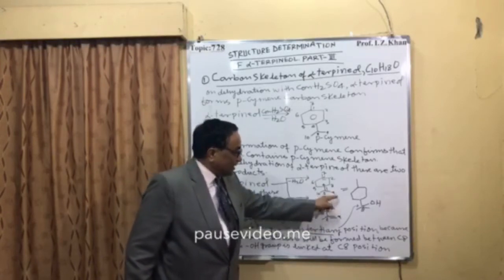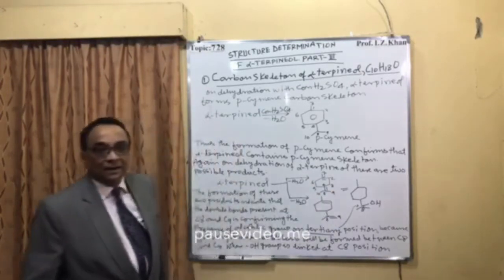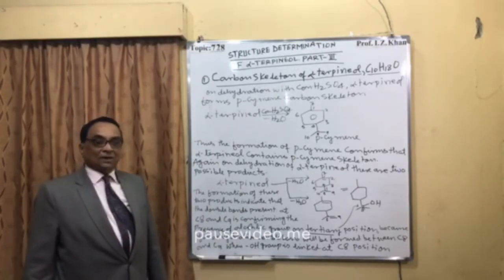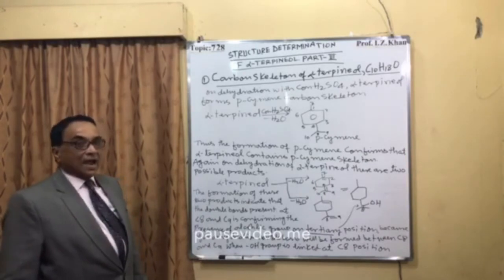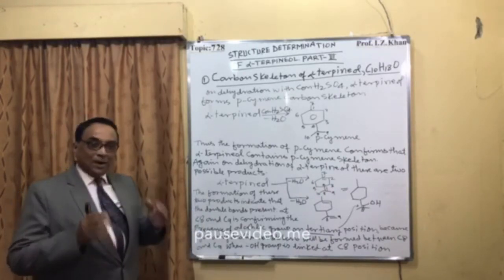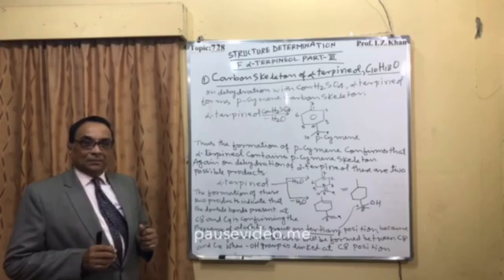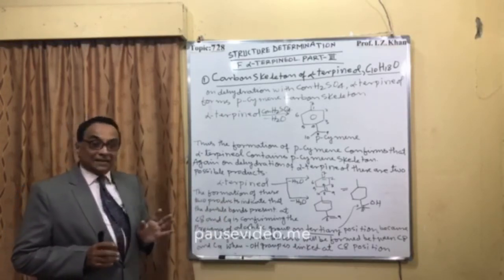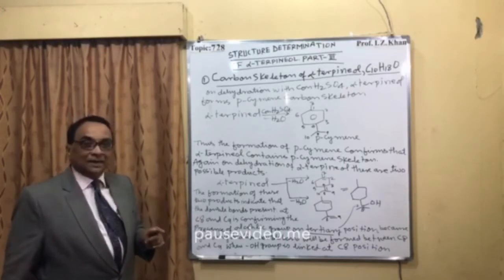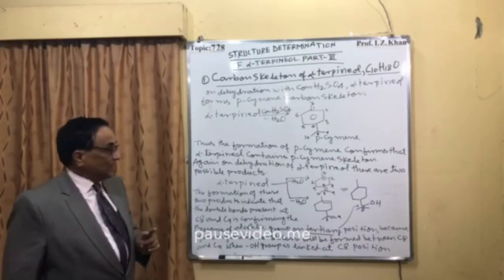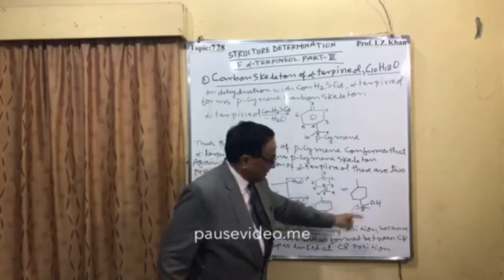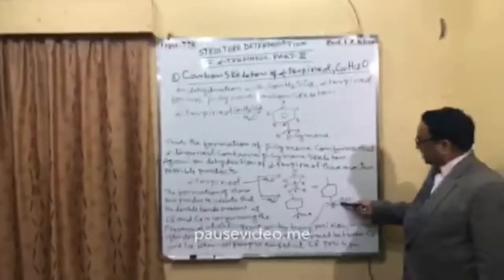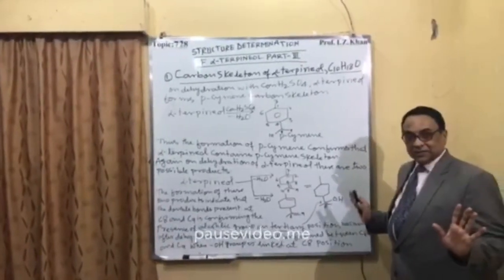So carbon 9 is involved in the formation of the double bond after removal of water in presence of the dehydrating agent. Once the double bond forms between carbon 8 and carbon 9, and between carbon 8 and carbon 4, it means carbon 8 is the center, and that carbon 8 is actually the tertiary position. So carbon 8 is the tertiary position where the alcoholic group is attached. With this it is confirmed.